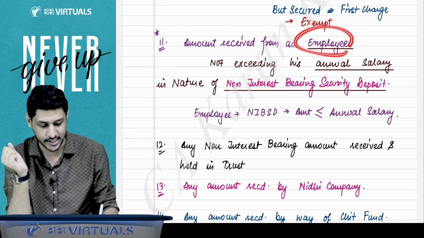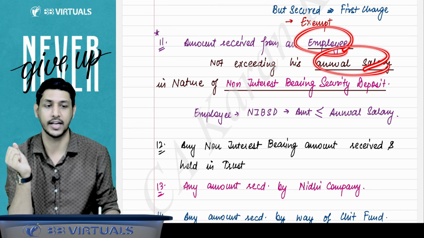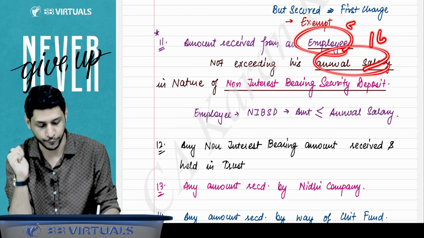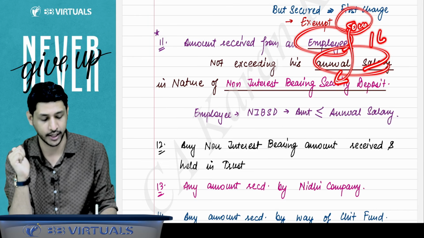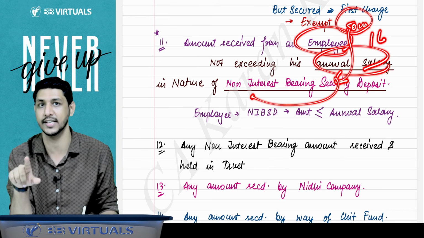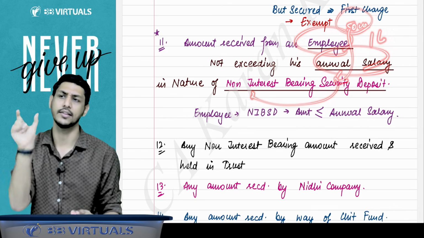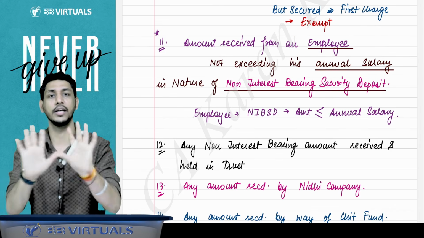Sir, suppose amount is accepted from an employee and within the annual salary amount, let's say his annual salary is 1 lakh rupees and the company has accepted an amount of 50,000 rupees from the employee as a security deposit, but that is interest bearing. Whether it is considered as a deposit? Yes. I am saying you now, if this happens, then only the exemption is given.